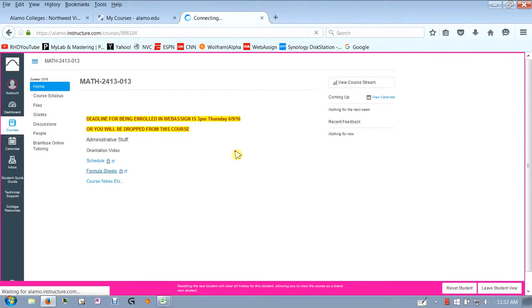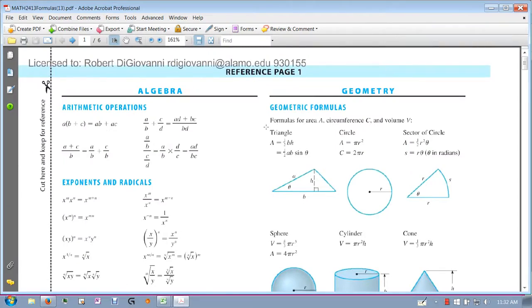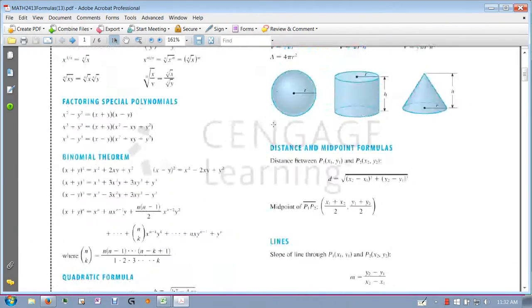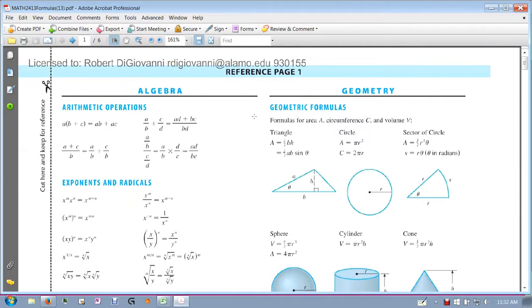Formula sheets, like I said, I would just print these out right away. I would just print them out, have them next to you, keep them next to you the entire semester while you're sitting there at home. And then when you come on campus to take your midterm and final, bring these. Just make sure you haven't written anything on these. You can't add your own formulas and things like that. So bring a fresh copy if you've been writing all over yours.